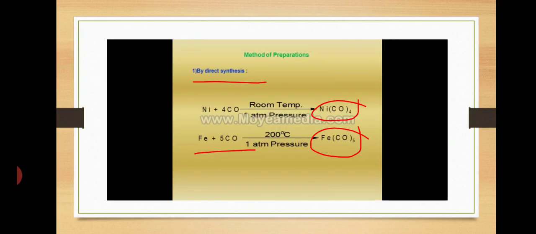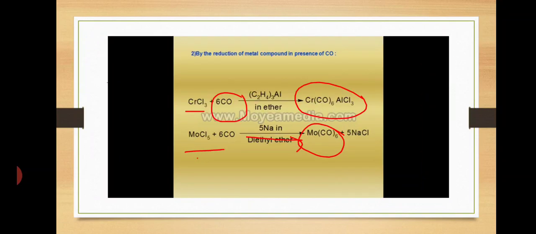Next, methods of preparation. First, direct synthesis: the transition metal directly reacts with CO molecules and forms metal carbonyls. Second, by the reduction of a metal compound in the presence of CO. Here we take a metal compound, and that metal compound undergoes reduction in the presence of CO and forms a metal carbonyl.